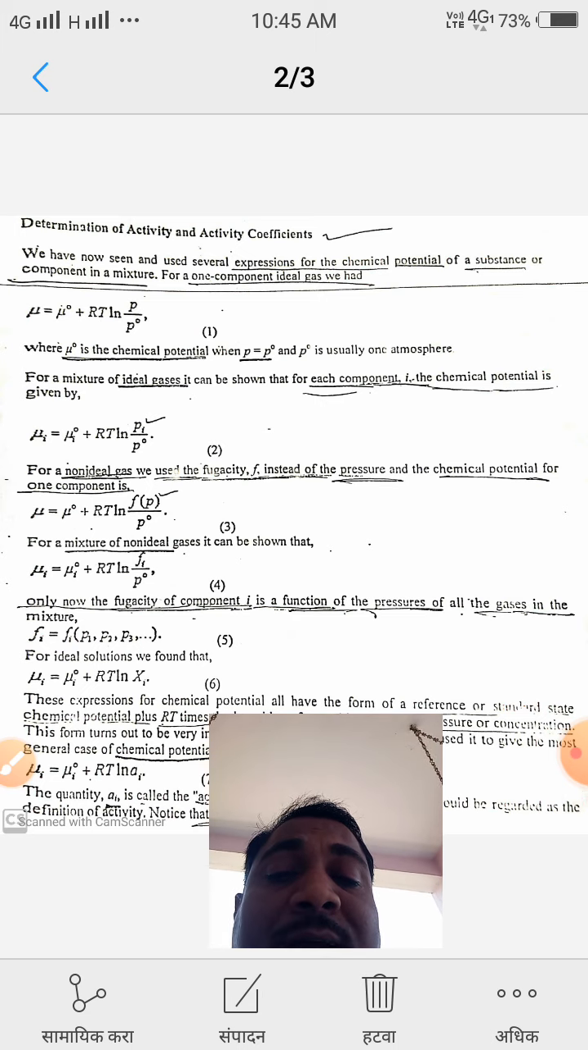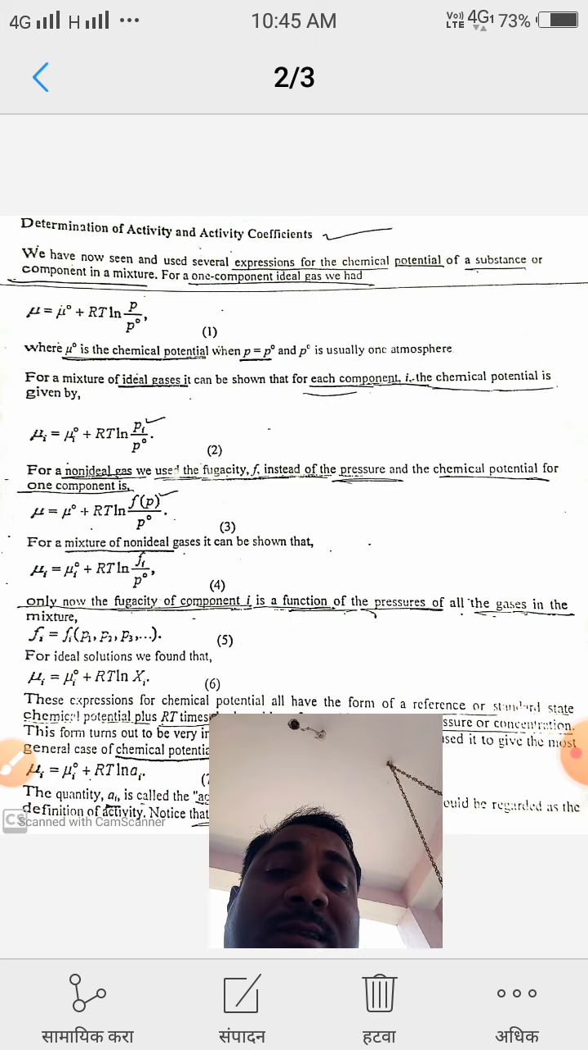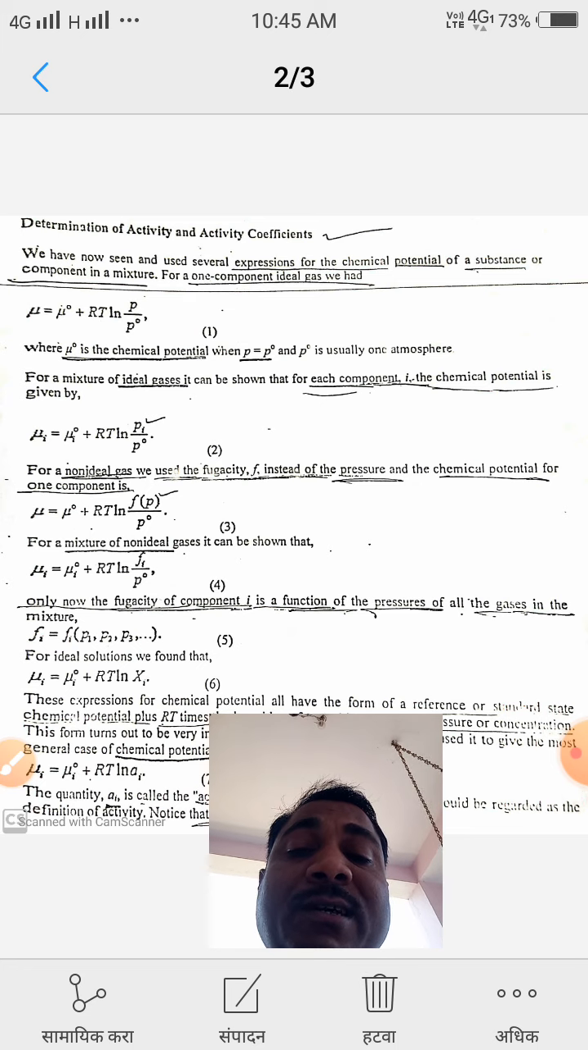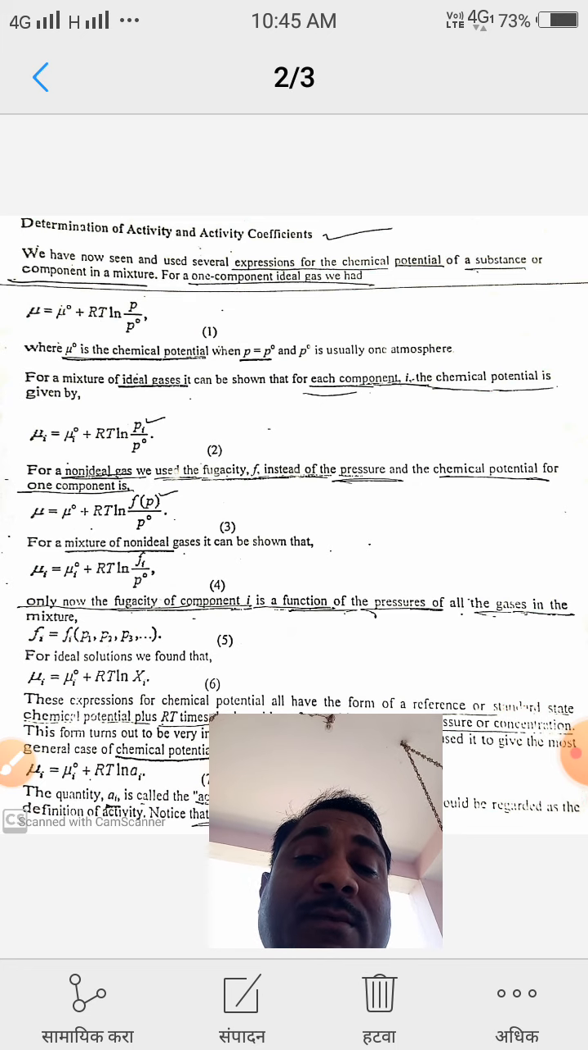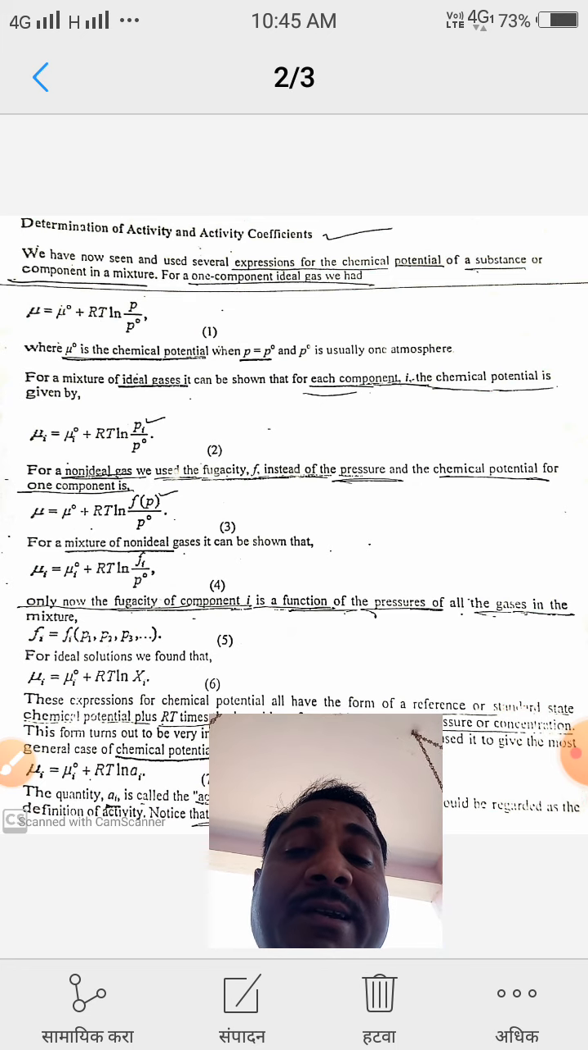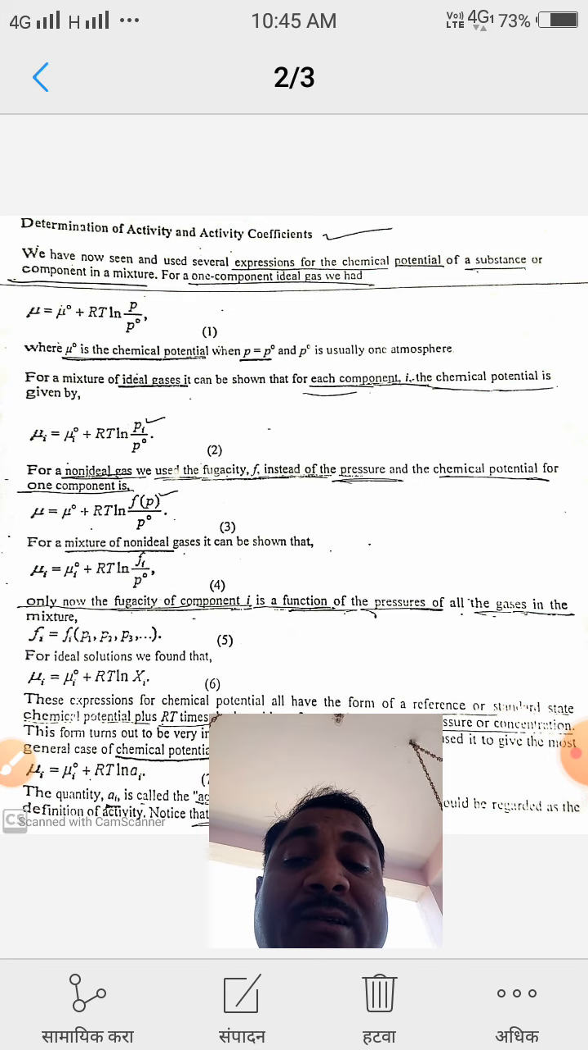Here three expressions are given. The first equation is the general equation for an ideal gas. After that, when the ideal gas contains a number of components, equation 2 is for the chemical potential, and if the gas is non-ideal, then equation 3 is used: mu is equal to mu naught plus RT ln of f of P divided by P naught.